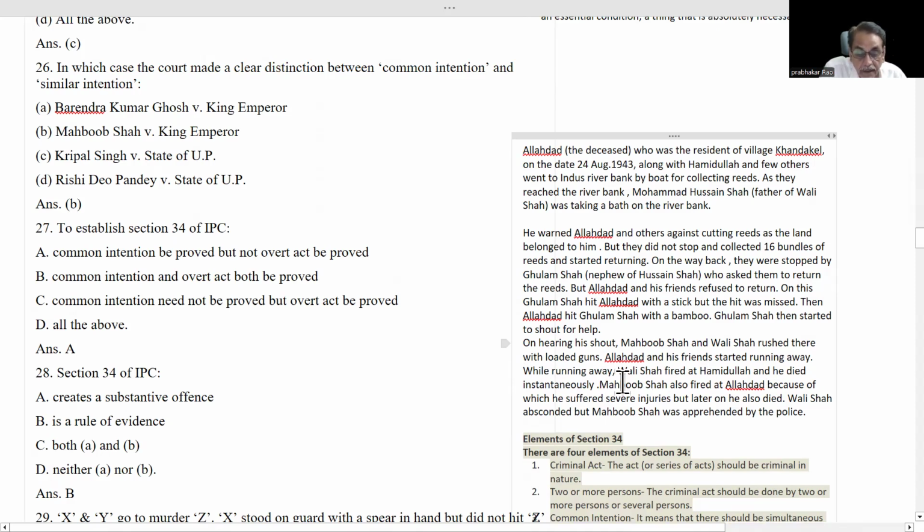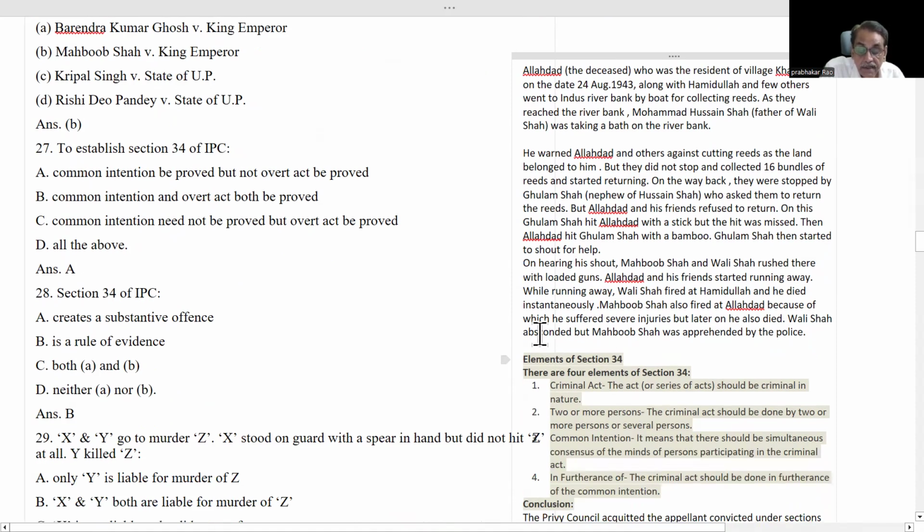While running away, Wali Shah fired at Hamidullah and he died instantaneously. One murder had taken place. Mehboob Shah also fired at Allah Dad, who suffered severe injuries, but later on Allah Dad also died. That means two people died, Hamidullah and Allah Dad. Wali Shah absconded, and once he absconded, there was no trial. But Mehboob Shah was captured by the police, and a trial took place.